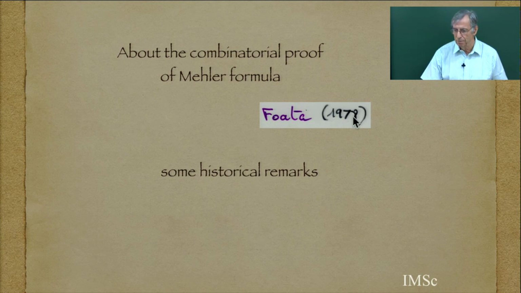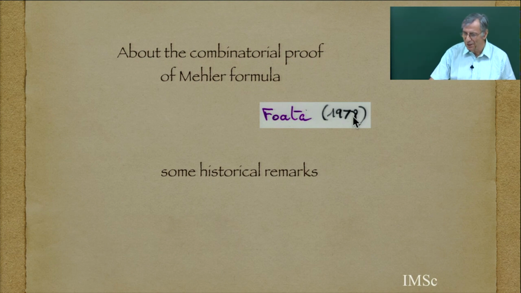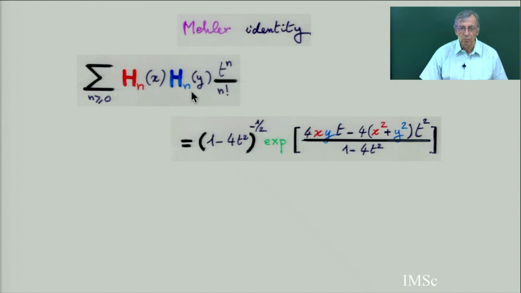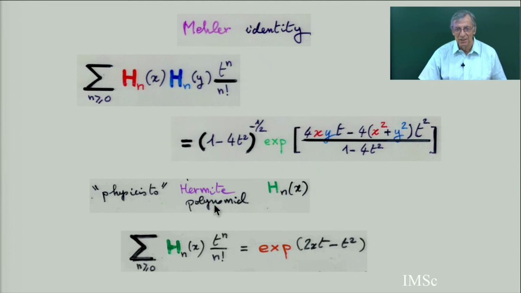It was in 1978. At that time, the species were not yet invented by André Joyal. That was in 1981. And so the Mehler identity, last time I put it like this, but I made a little mistake, because H_n, I showed you the generating function of the combinatorial Hermite, and here is the physicist Hermite. Here the generating function is this. This is why there is a 4 instead of a 2 here, because I was working with the physicist Hermite polynomial.